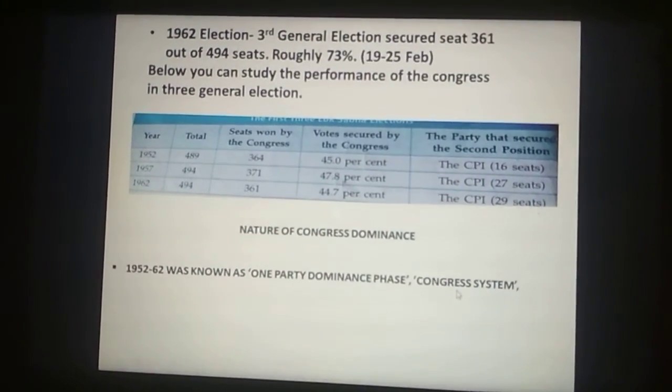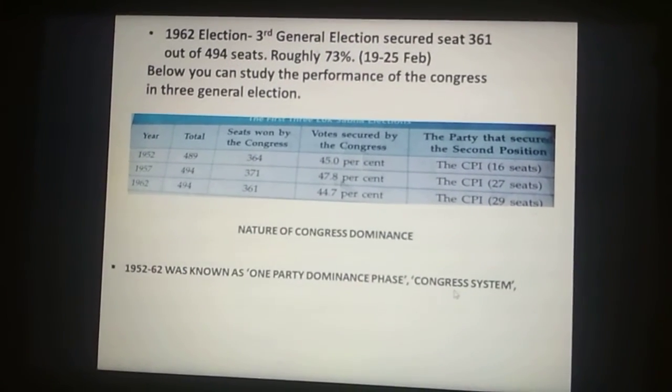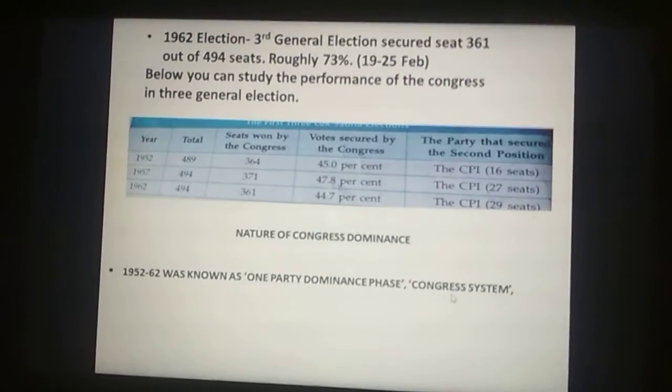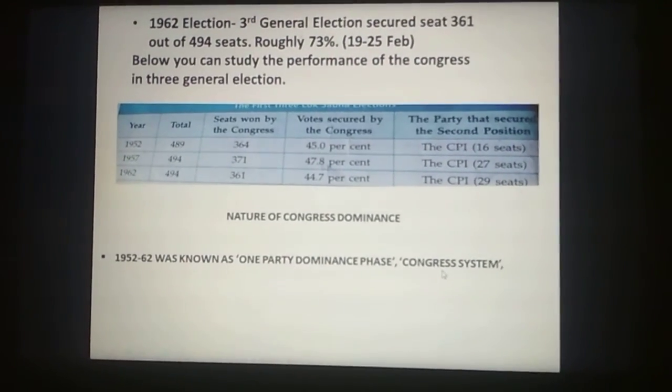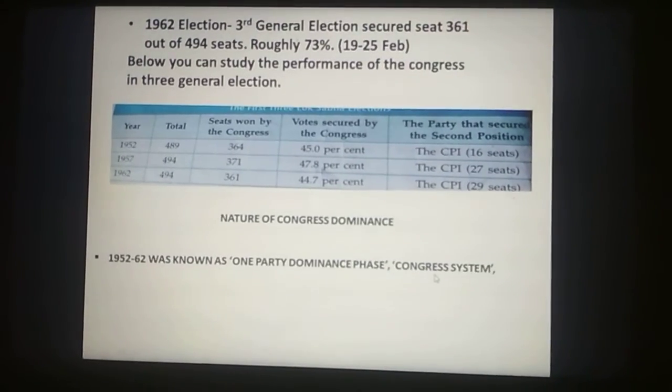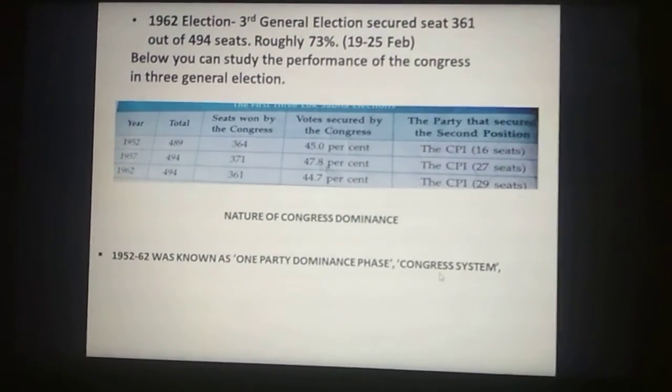Or in some communist countries like North Korea, there is only one party ruling the country because their constitution allows only a one-party system.